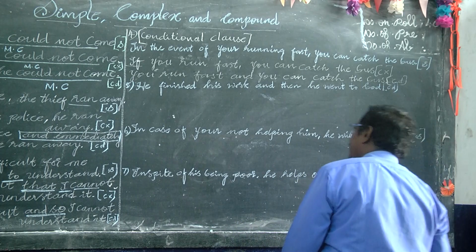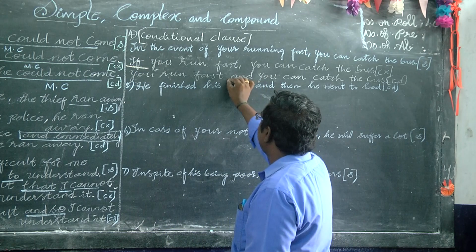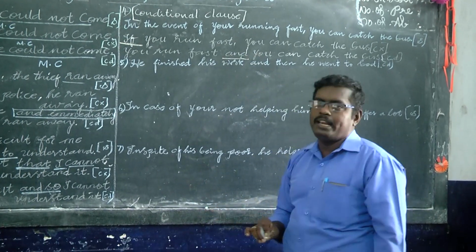So the subordinate conjunction is if, the coordinate conjunction is and, for the conditional clause.